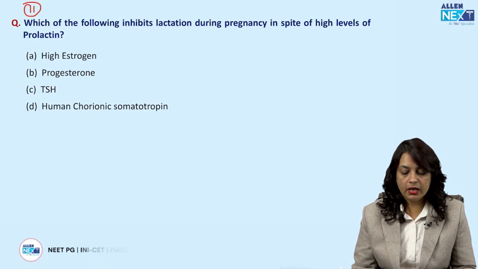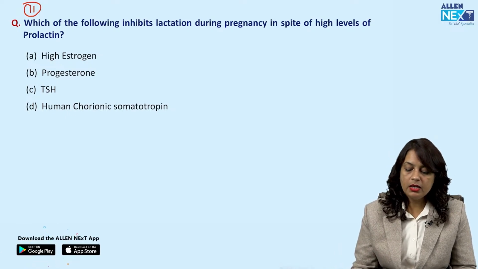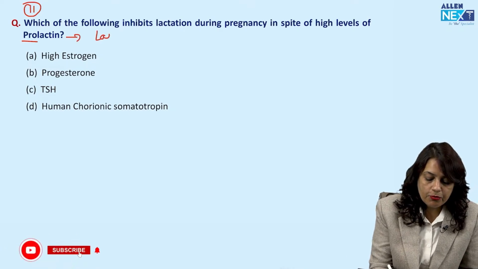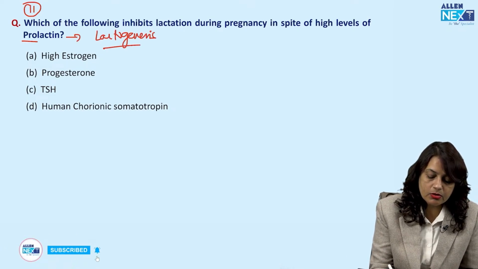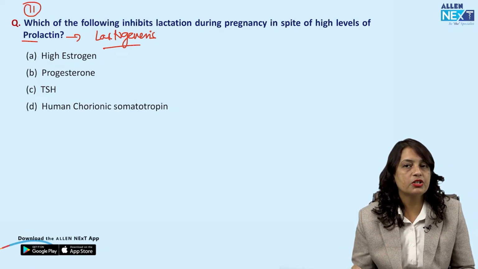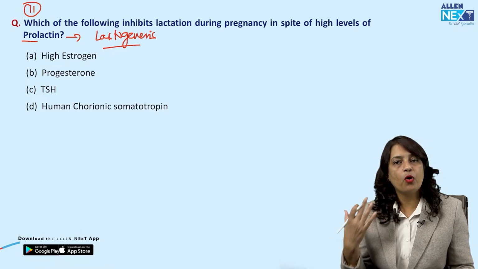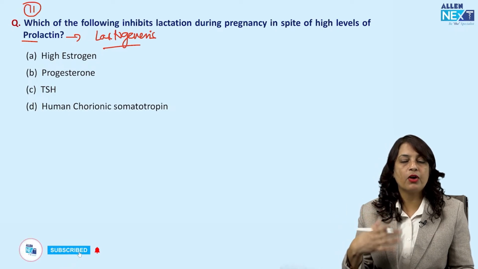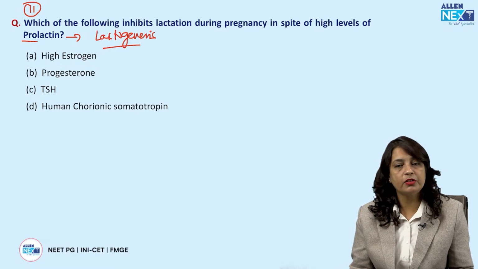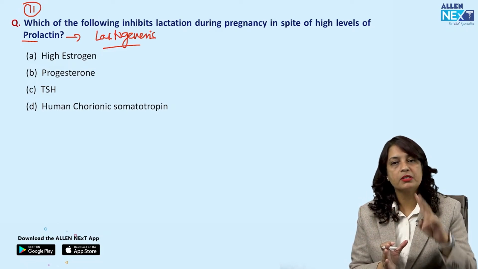Which of the following inhibits lactation during pregnancy in spite of high levels of prolactin? Now, during pregnancy, the prolactin hormone is responsible for lactogenesis. But this milk secretion is not released until the child is born, and the suckling reflex is an important reflex for the release of milk, because while the baby starts sucking, there is a reflex that goes to the maternal pituitary. Which part of the pituitary? Posterior pituitary. From that, oxytocin is released, and oxytocin helps in 2 ways.